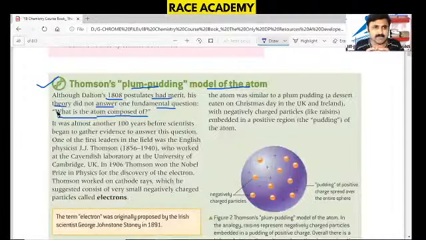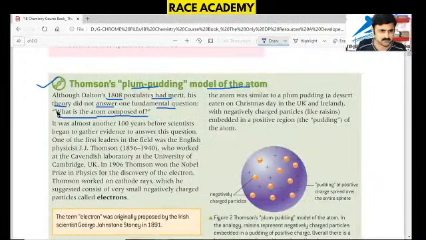Are there any kind of subatomic particles? The question mark arises because Dalton told that the atom is very small, indestructible, indivisible. At that time, Dalton did not have any kind of answer for this question.